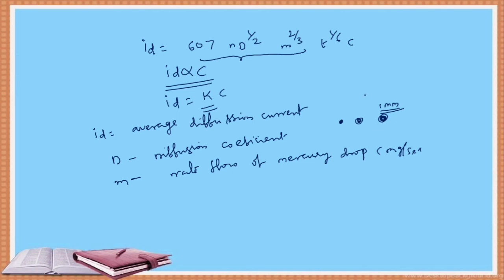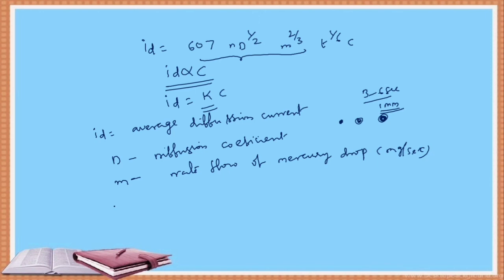Generally it takes 3 to 6 seconds, and then it forms a new renewable drop at the dropping mercury electrode. So he calculated the rate of flow of mercury, in milligram per second.